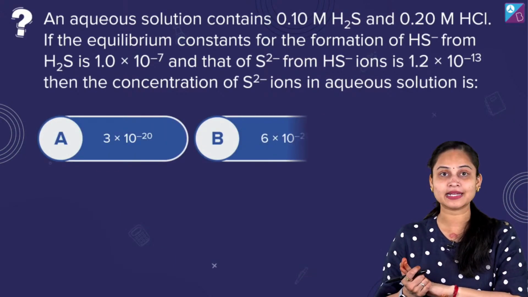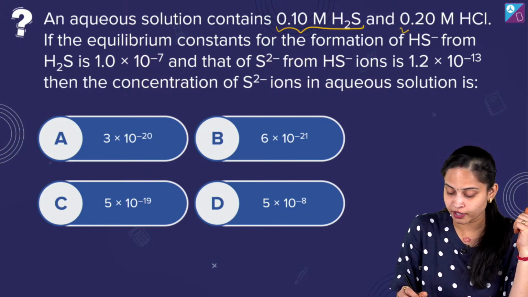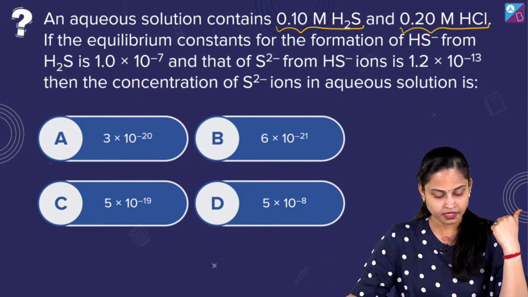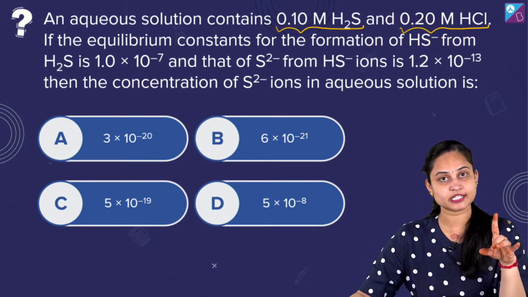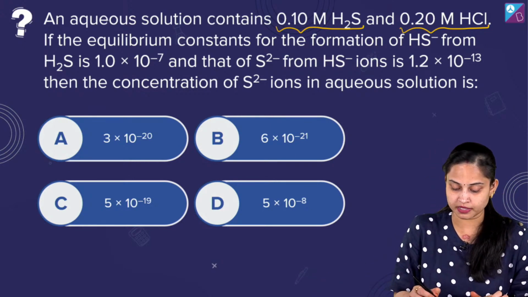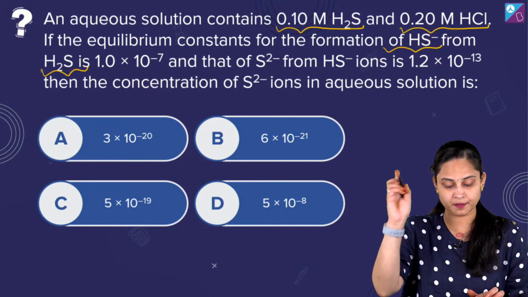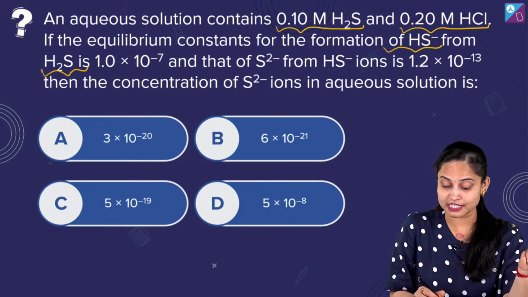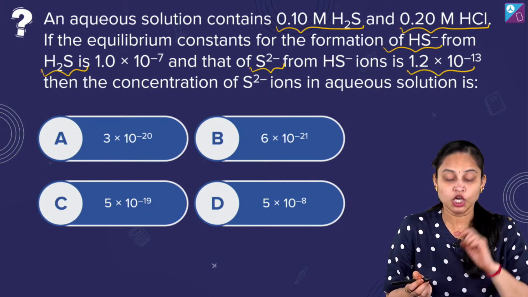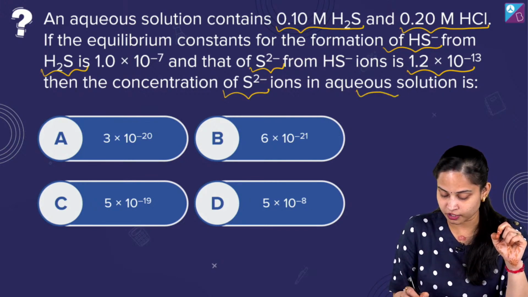Question number 8 की अगर हम यहाँ बात करें, an aqueous solution contains 0.1 molar H2S, 0.20 molar HCl. एक aqueous solution है जो contain करता है 0.1 molar H2S, 0.20 molar HCl. If the equilibrium constant for the formation of HS negative from H2S is 1 into 10 raised to power minus 7 and that of S2 negative from HS negative is 1.2 into 10 raised to power minus 13, तो हमें बताना है the concentration of this sulphide ion in aqueous solution is what?